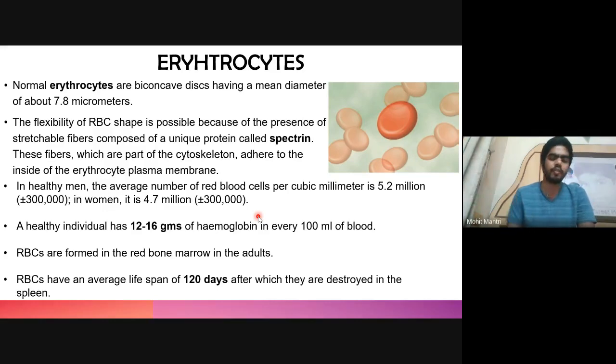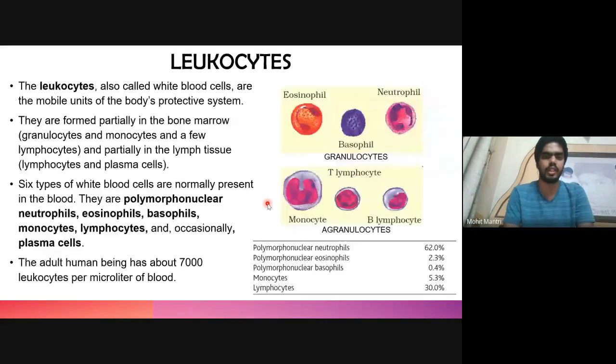And by the end of the last month of gestation and in the adult stage, the bone marrow becomes the only source of RBC. These RBC have an average lifespan of 120 days, and since they lack a nucleus, they cannot divide. After 120 days, when they die, they are destroyed in the spleen, and the hemoglobin and other proteins are further utilized to form new erythrocytes.